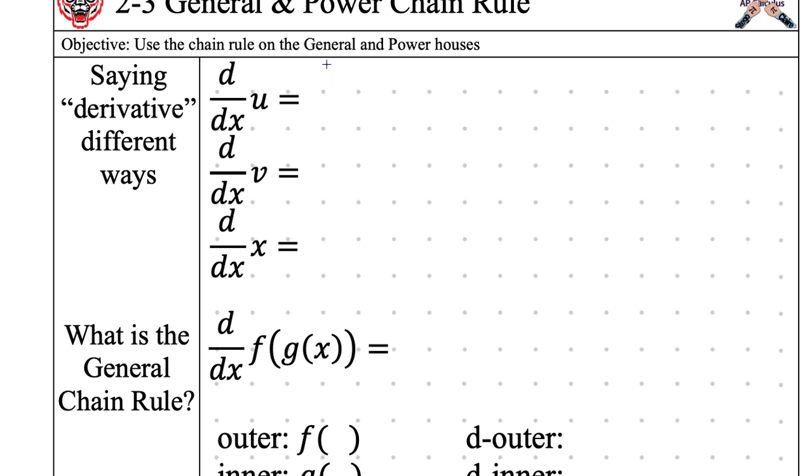So we know how to pronounce those from before, but there's another way that I can write these, and I want them all to be written down right now. So this one can be now rewritten as du dx. It is pronounced the same exact way, the derivative of u with respect to x. It's just written differently. And it makes sense too, because if I treat this as a fraction, that's u over 1, u comes to the top, 1 goes to the bottom.